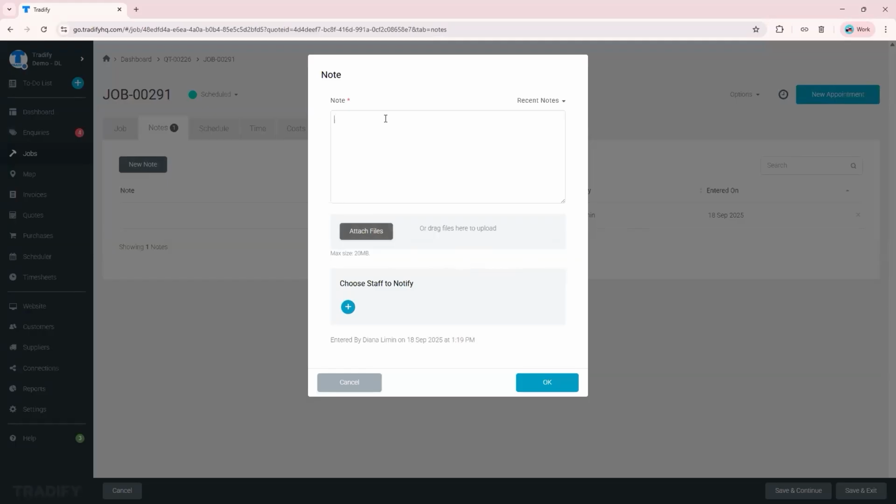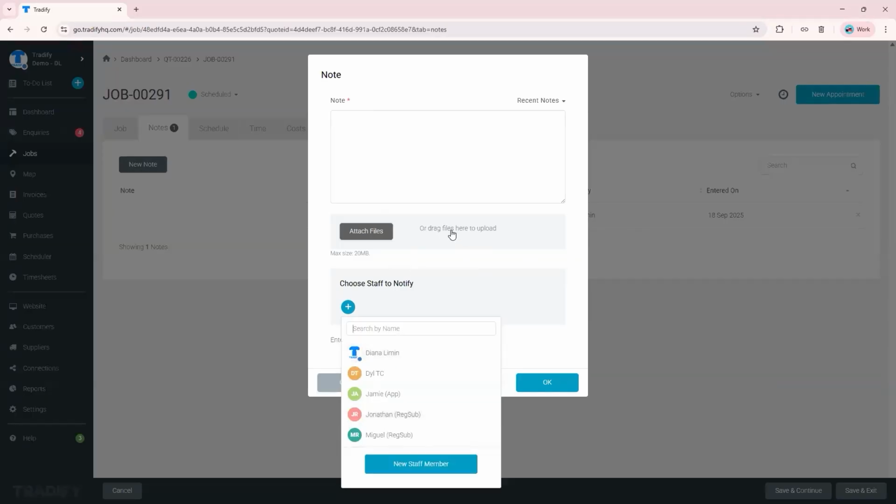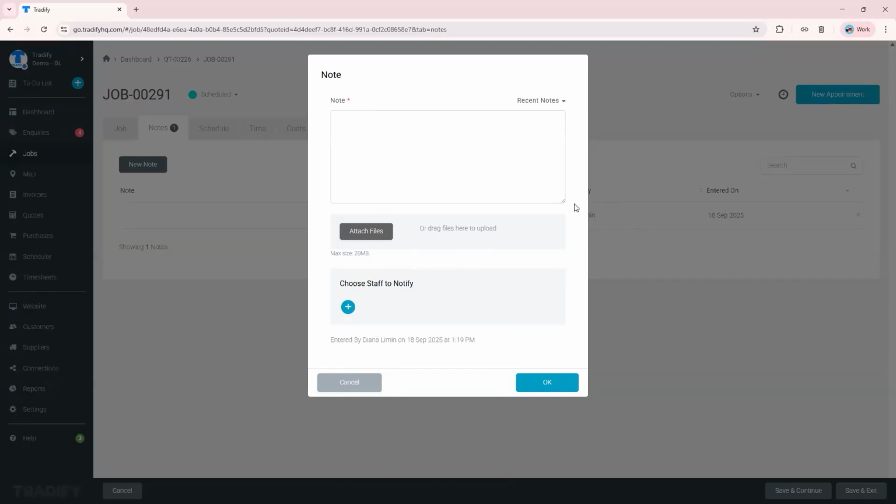Or you can just simply use this notes tab as well to notify one another, because you can notify your team members through this. So every communication, instead of you doing it on WhatsApp maybe or SMS, you can reference your updates from here. It's referenced on the job card, so it's all documented in there.